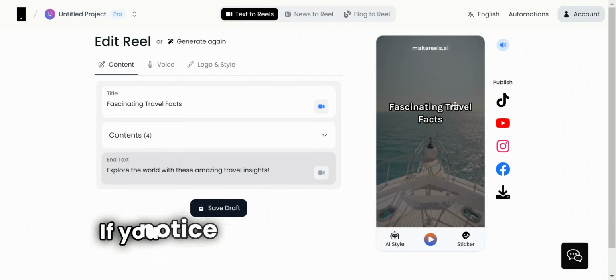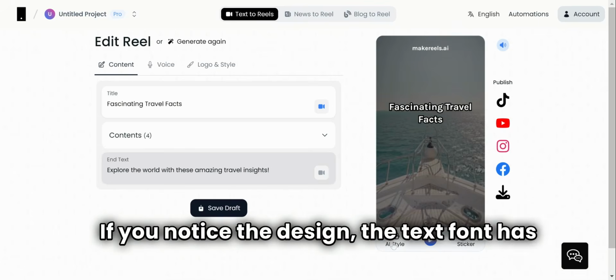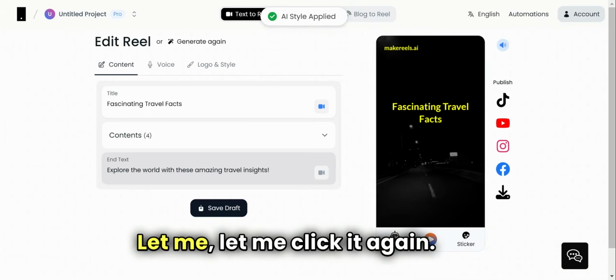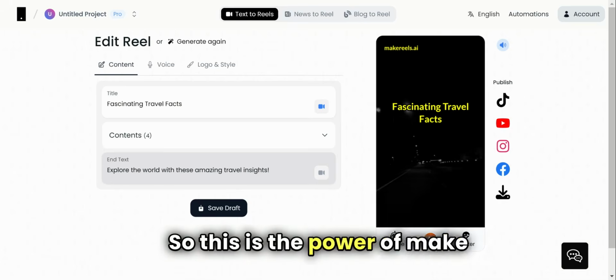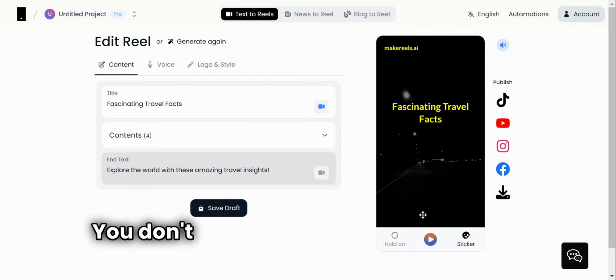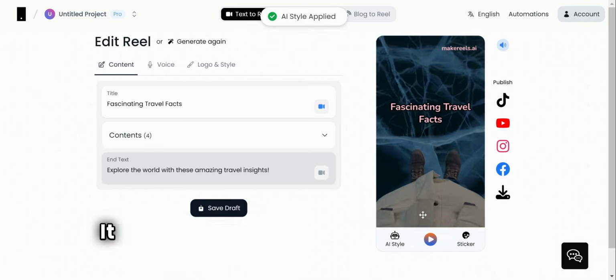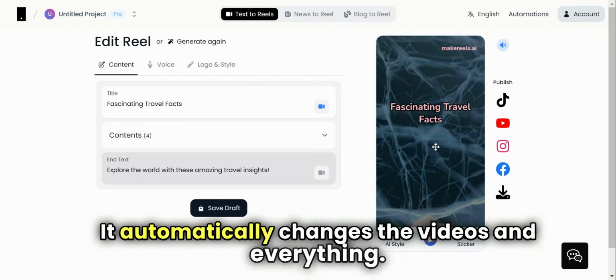And there you go. If you notice the design, the text font has changed. Let me click it again. Wow, I like this one. So this is the power of MakeReels, that you can just click. You don't even need to think about design and font. It automatically changes the videos and everything.